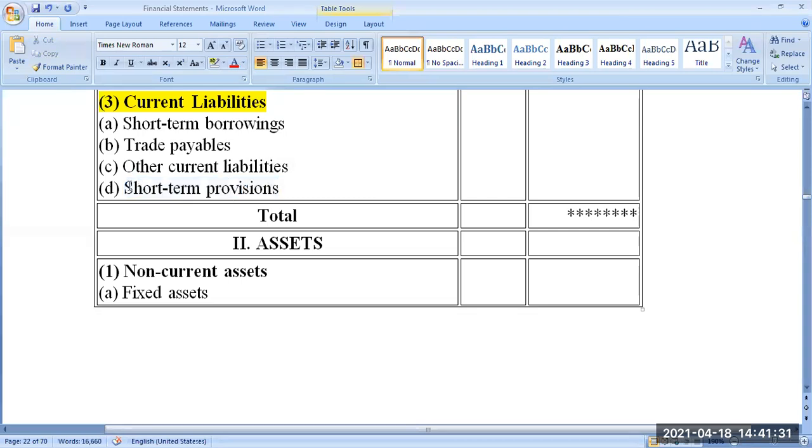If we created, that will come under this category, short-term provision. Or income tax provision, or provision for dividend, that kind of thing will come under this category. Anything which you provide from the current year which needs to be settled in the near future, that's called short-term provisions.